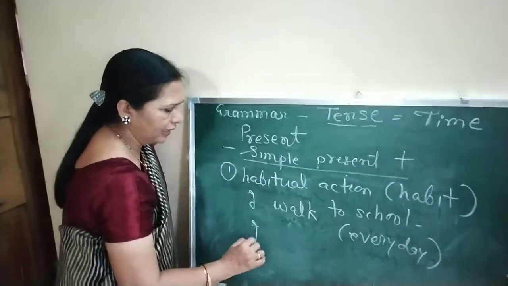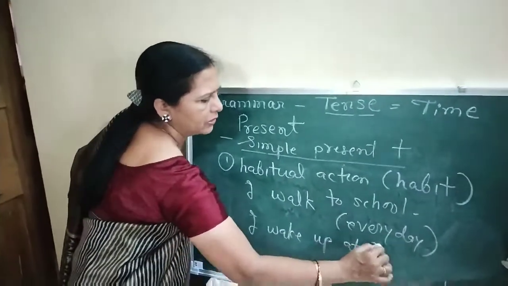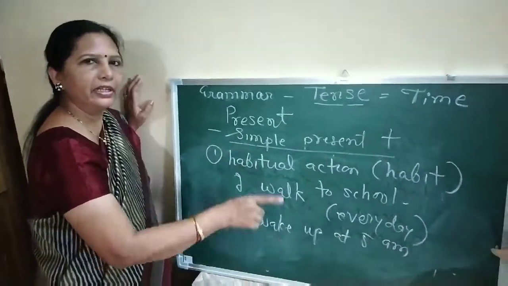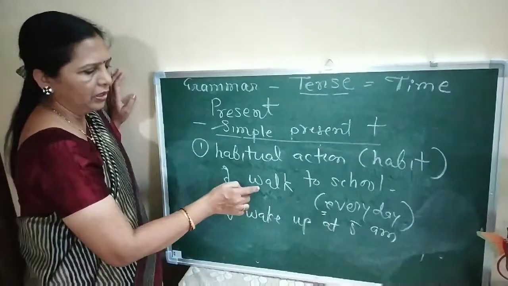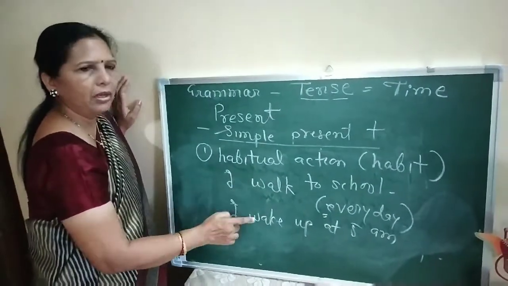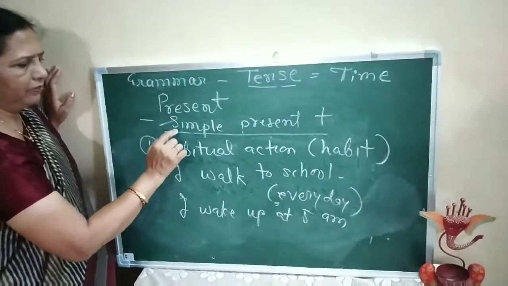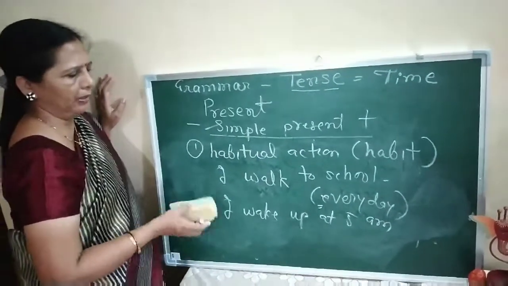When you say, I wake up early or I wake up at 5 a.m., it means you wake up every day at 5 a.m. So this "every day" is not written. It becomes your habit. In this way, the simple present tense is used. This is the first example.